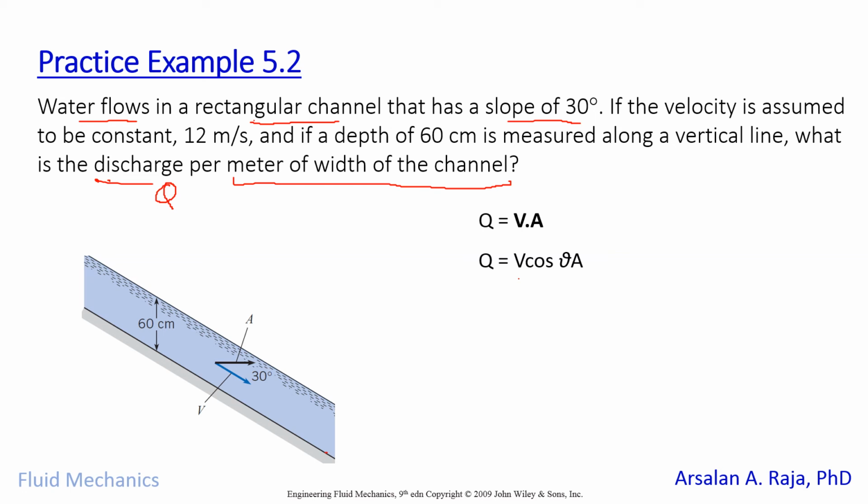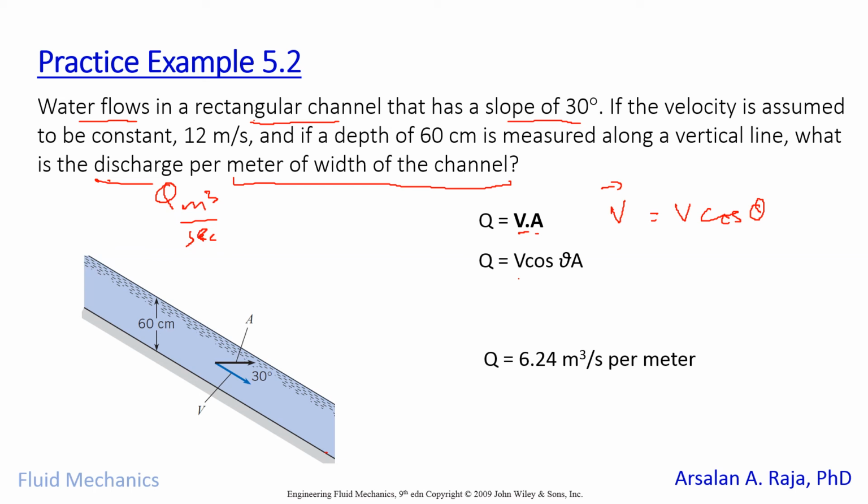So for this vector v we will use v cos theta, and then we put this in with the area, and we will calculate our volumetric flow rate, which will come as 6.24 cubic meter per second. We must not forget the units for the discharge, which is cubic meter per second.